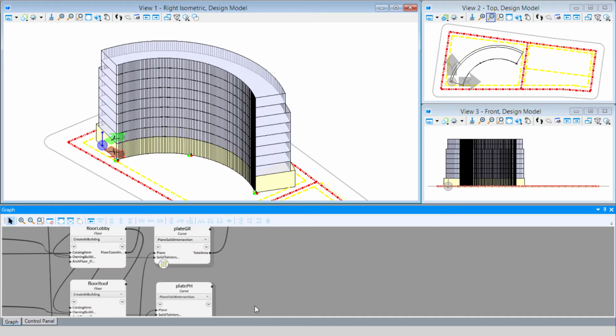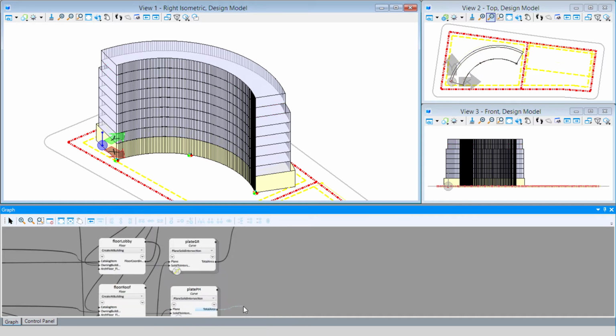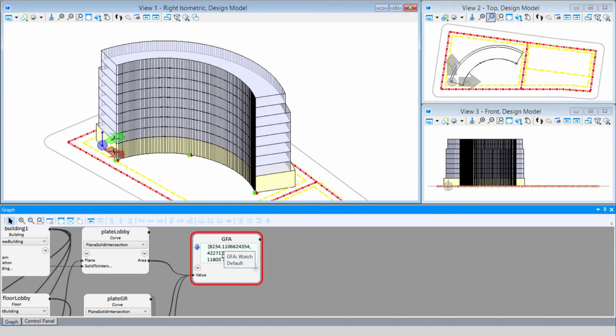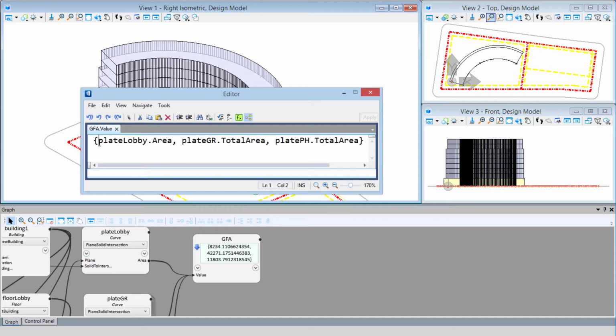And I can do the same for the penthouse, the plate pH. Again, we're going to use total area since there's more than one floor plate that makes up that list. Now you can see here that's just listing those three values. What I need is to add those values together. So I'm going to open that up in the script editor. And we can take off the curly brackets and the commas, and we're just going to put plus sign in instead.